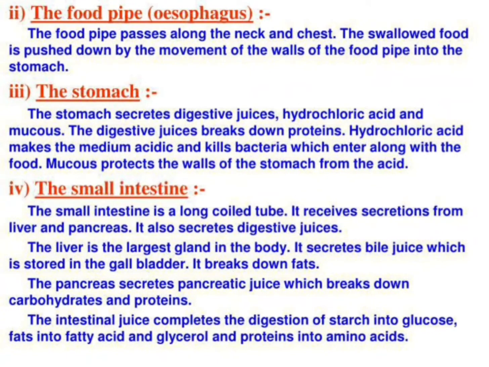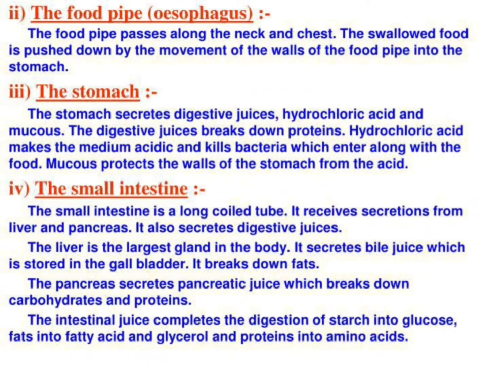Now we will learn about the food pipe. The food pipe passes along the neck and chest. The swallowed food is pushed down by the movement of the walls of the food pipe into the stomach. Now, the next we have is the stomach. The stomach secretes digestive juices, hydrochloric acid, and mucus. The digestive juices break down the proteins. Hydrochloric acid makes the medium acidic and kills bacteria which enter along with the food. Mucus protects the wall of the stomach from the acid.